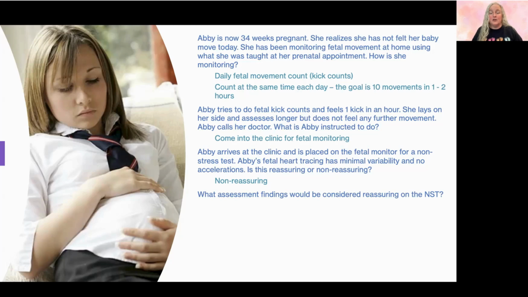If we have minimal variability, our variations are less than 5 beats of variation, and that could be a sign of hypoxia for our baby. But it also could be a sign that the baby's taken a nap, or that the baby is sedated because we gave mom fentanyl or something like that. So minimal variability in and of itself isn't definitely concerning, but it's also not reassuring. So for Abby's baby with minimal variability, that's not very helpful. If we had moderate variability, that variation between 5 and 25 beats, and I see that, I do know that that baby's well oxygenated.